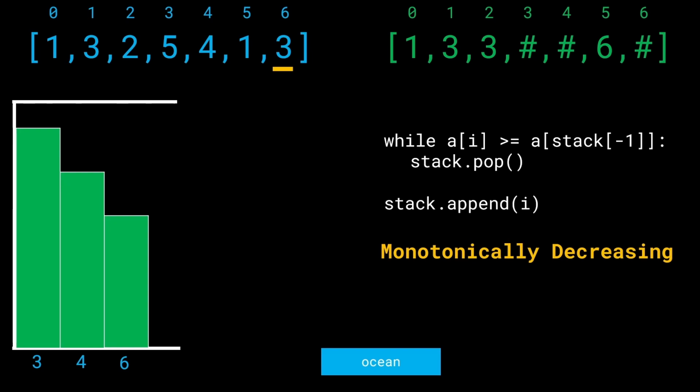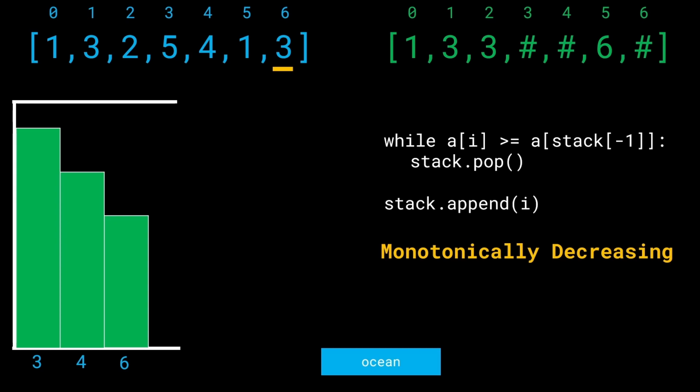Assume for an example that the input was buildings arranged in ascending order. If the buildings were arranged in an ascending order, you can be sure that only the building at the last index is going to have an ocean view. That's because every single other building will have a building on its right hand side, which is going to block it from having an ocean view. On the other hand, if we have an array with monotonically decreasing values, say buildings of the height 5, 4, 3, 2, 1, all of them will have an ocean view.